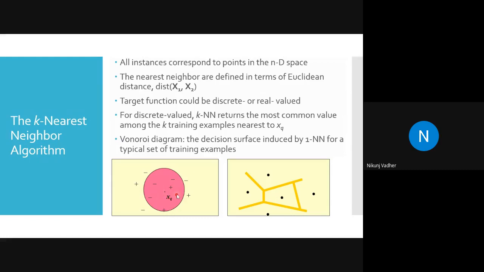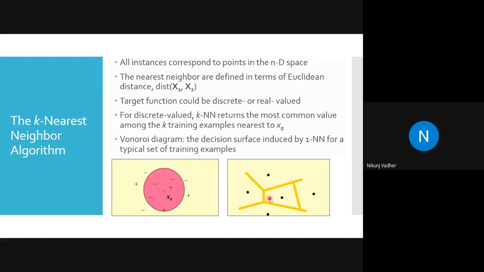I want to know the class of this sample X. What I will do is find the closest neighbors, find the label held by the majority of the neighbors, and assign that label to this X.